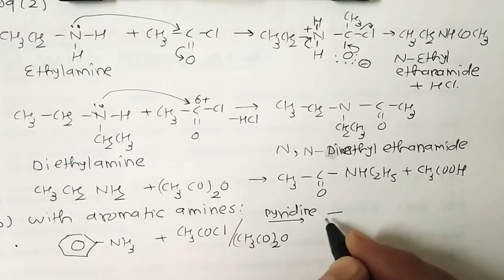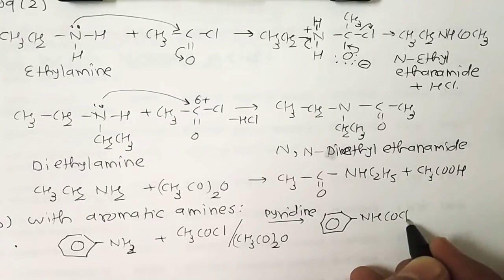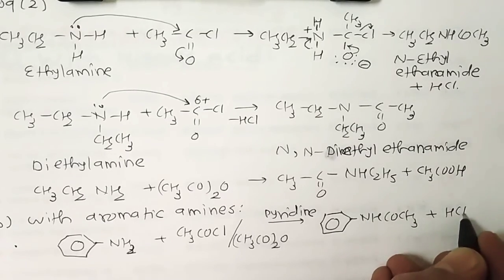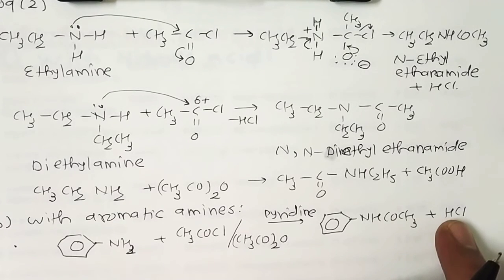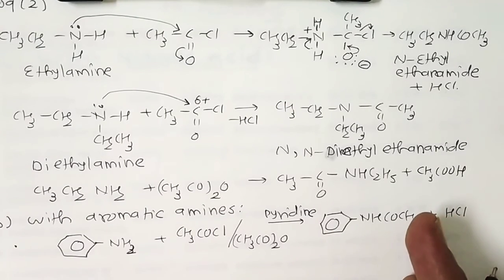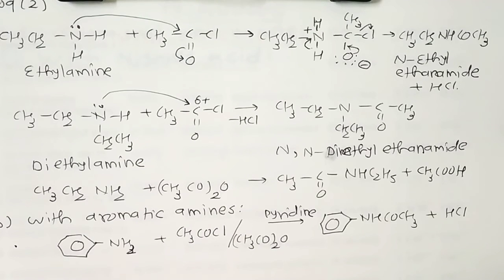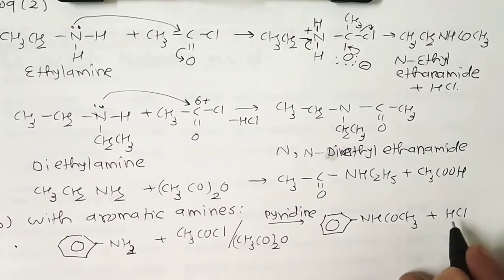Okay, fine. This is aniline. So here NHCOCH3 and HCl is removed. This HCl is formed during the reaction, and pyridine removes this hydrochloric acid and shifts the equilibrium in the forward direction. But with acetic anhydride, this acetylation of aromatic amines can be carried out either in presence of pyridine or in presence of acetic acid or a few drops of concentrated sulfuric acid.